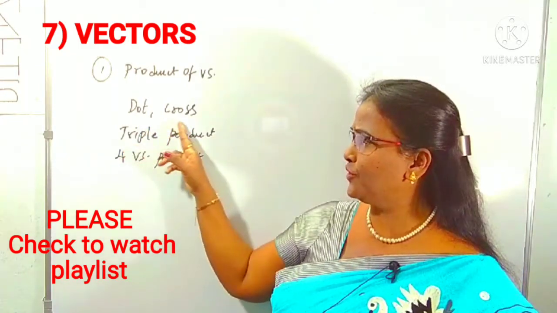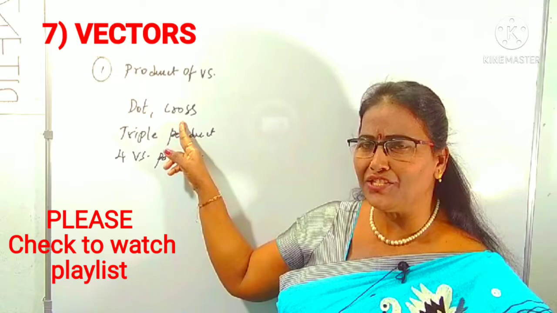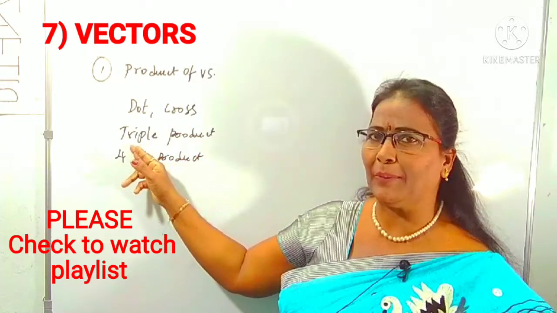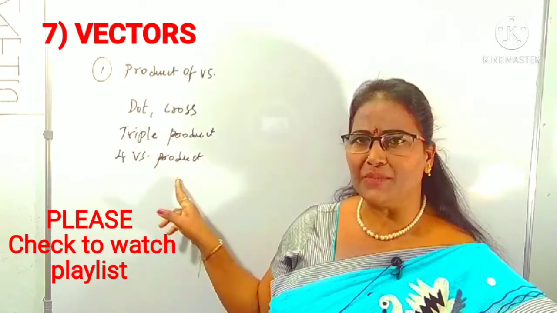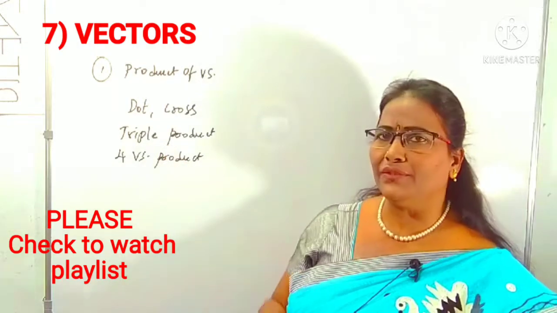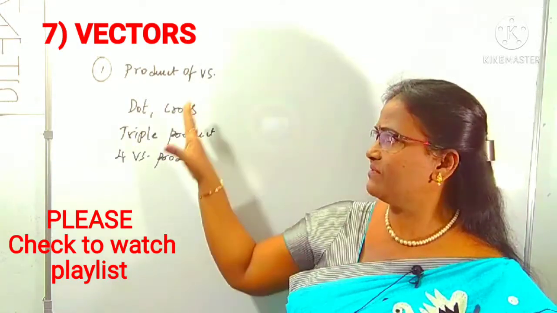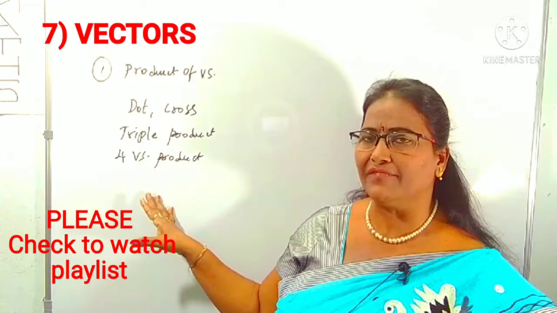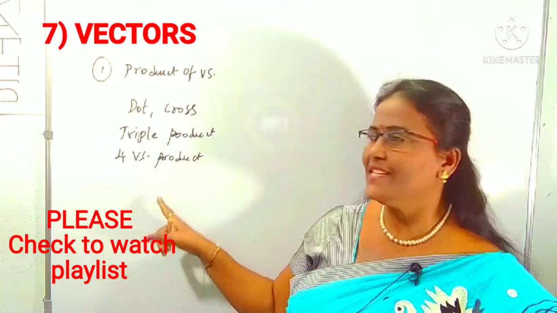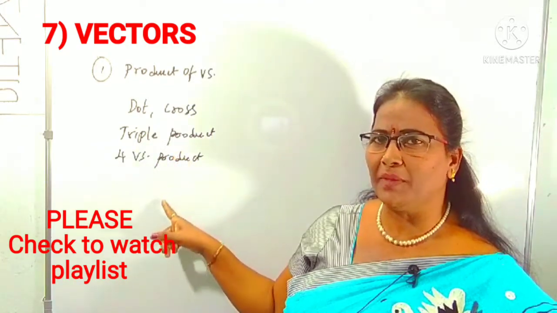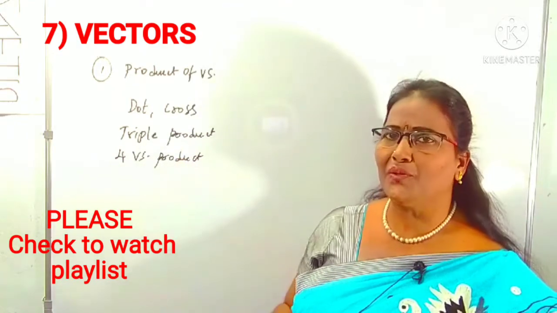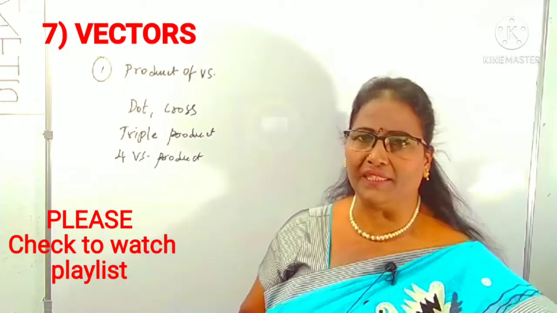If you know the dot and cross product and their applications, then we can come across the triple product as well as four vectors products. If you know all these, then this vector chapter is very easy. If you have not started it, you can start it because it's such an interesting topic. Nothing to worry, we just have to concentrate at least on product of vectors.